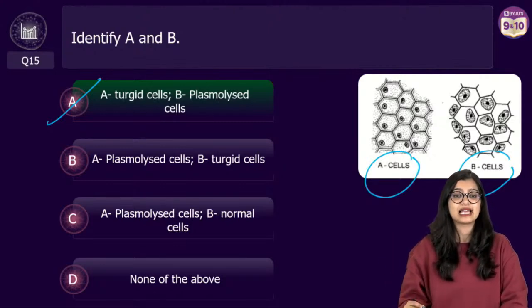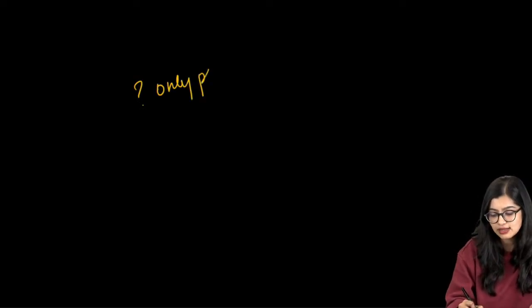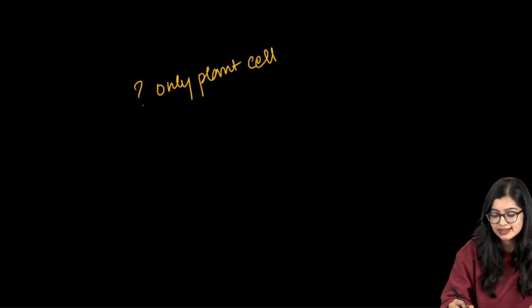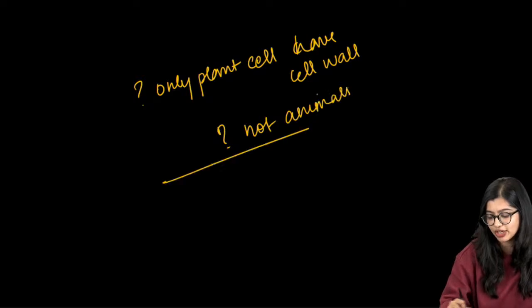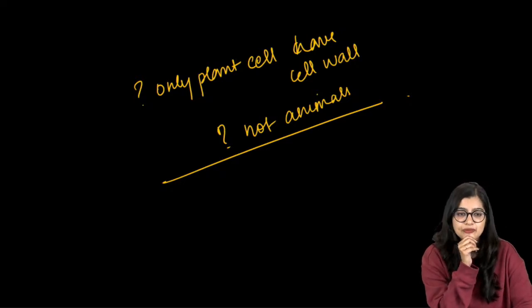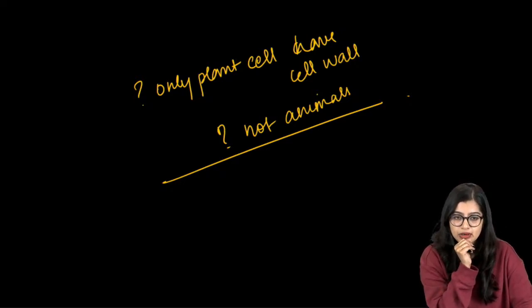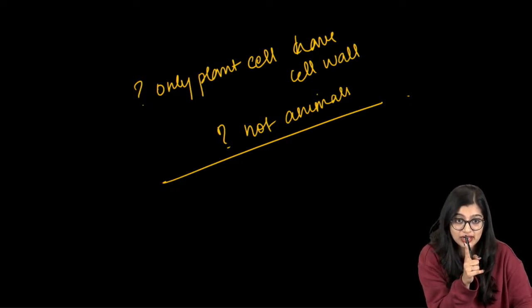Is it necessary that only plant cells have a cell wall? That is one good question. They can ask you in the exam as a part of competency. Why is it that only plant cells have a cell wall? Why not animal cells? I have covered this particular topic in my video. Why not animals, right? The diagram is tricky. For protection, okay. That's exactly it, Hema and many others like Prisha, Avni, Abhimanyu, Ananya.